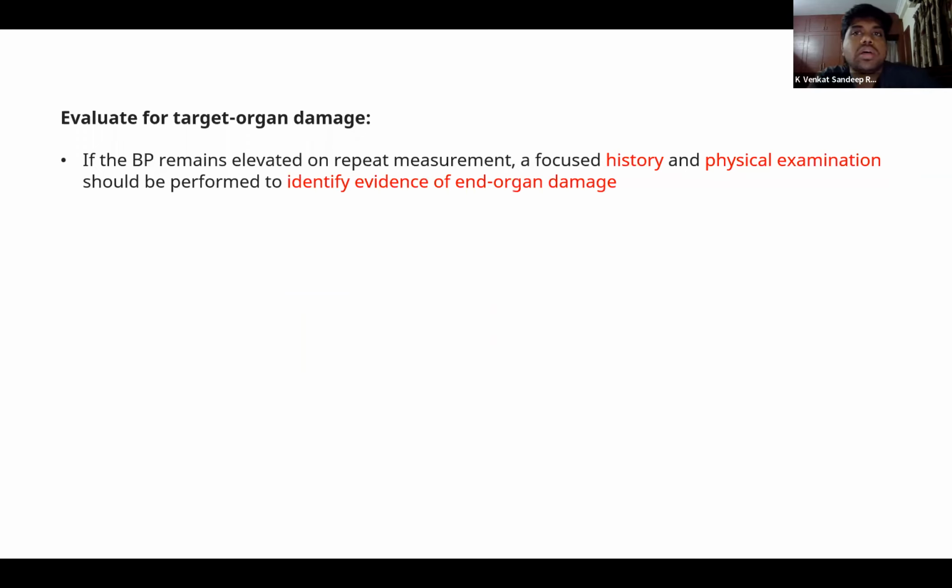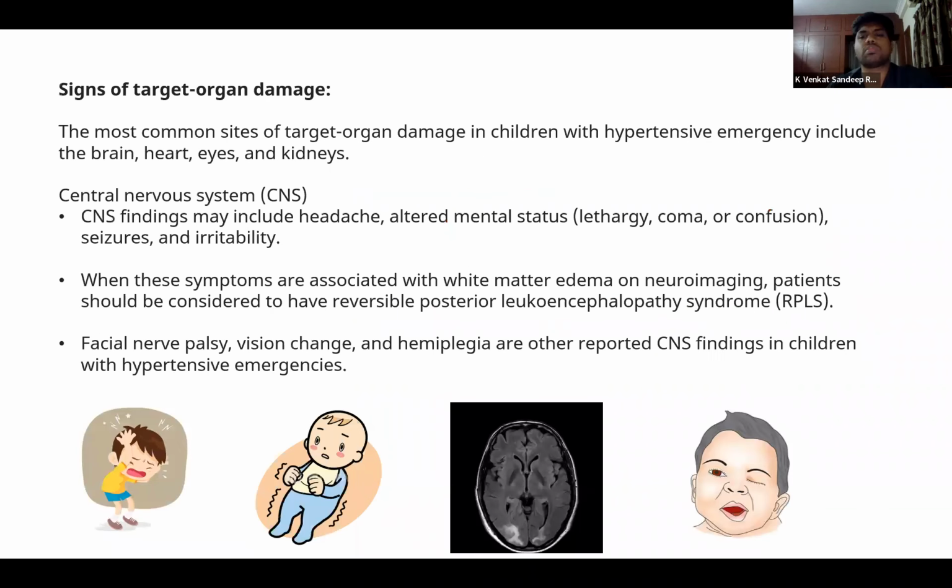As soon as we have established that the child has a hypertensive emergency or urgency, we should simultaneously look for any target organ damage. This is because our treatment varies depending on the type of organ involved and our physical examination as well. If the BP remains elevated on repeated measurements, you will also have to take a proper history, do a proper physical examination, and look at the end organ damage. So what are the different end organ damages we can see when a child comes to you with a hypertensive emergency? The most common organs involved are the brain, heart, eyes, and the kidneys.